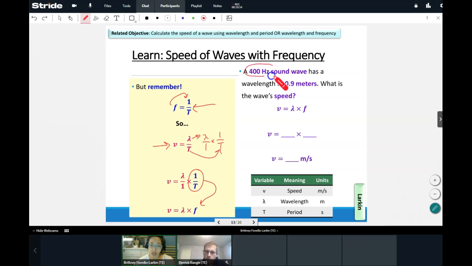So I have a 400 hertz sound wave that has a wavelength of 0.9 meters, and I want to know what is its speed. Tell me in the chat, what does hertz tell us? Hertz is the unit for what? Oh, I don't have it up here. I apologize. Hertz is the unit for what?